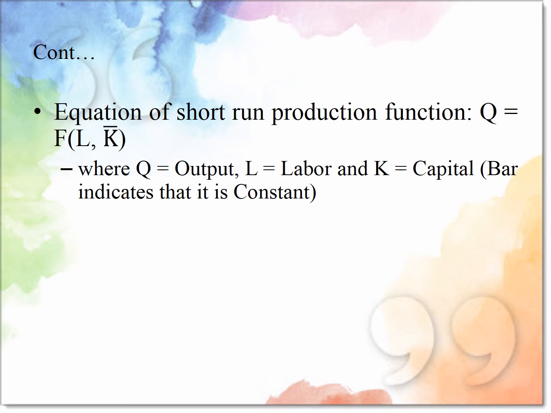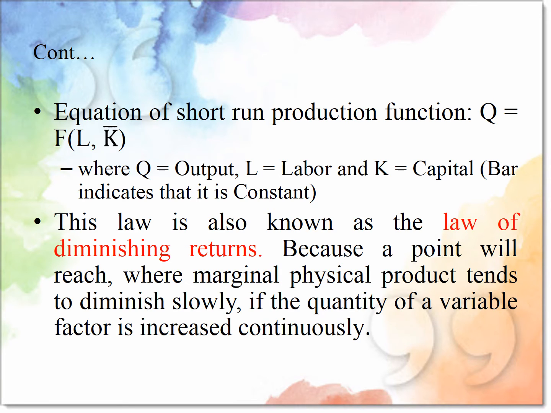The equation of short-run production is Q = F(L, K bar). Q means output, L means labor, K means capital, and the bar indicates that it is a constant.